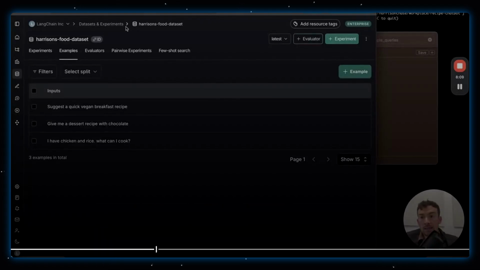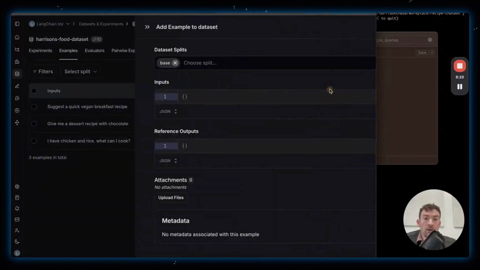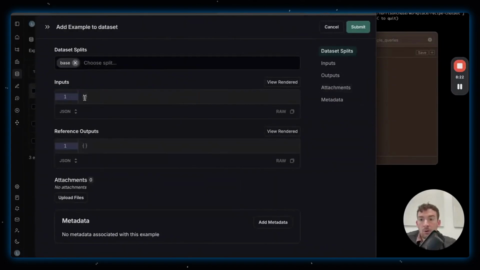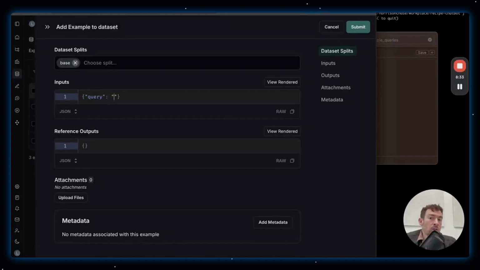Where I can see that it's in datasets and experiments. It's called Harrison's food dataset. I have 3 examples. So these are the 3 examples that were in the CSV. And so this wants me to add a few more examples. So what I'm going to do is I'm going to click create example, add an example. It's expecting the input as JSON, and we'll actually see how we can make this a lot nicer in a second, but I'm just going to add in JSON for now. So there needs to be a query field, and then I'm going to say homemade pasta recipe, please.